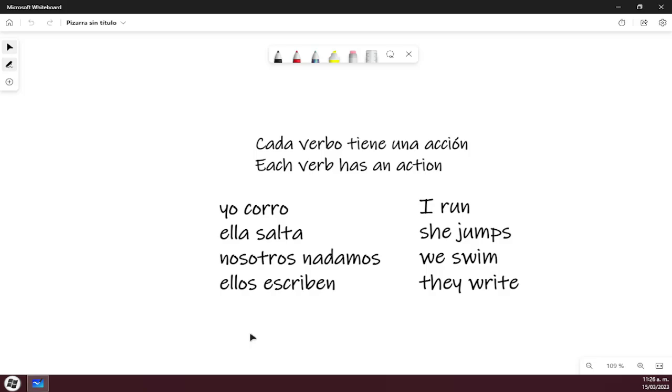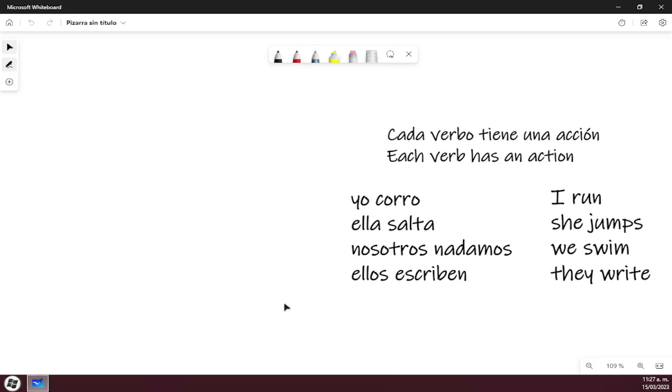Okay, but what happens when the action falls into another person? That's when we use the indirect pronouns, because they have the action of the verb but indirectly. That's why we call this indirect object pronouns.